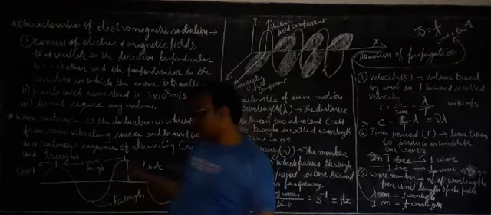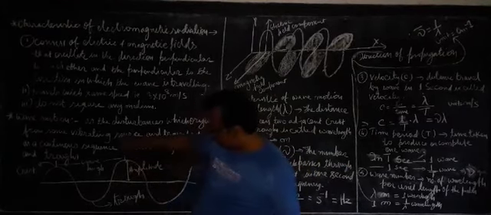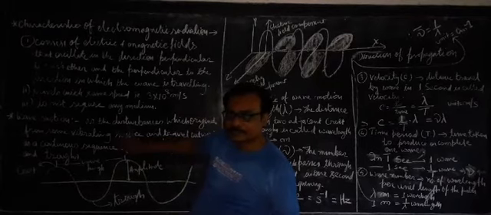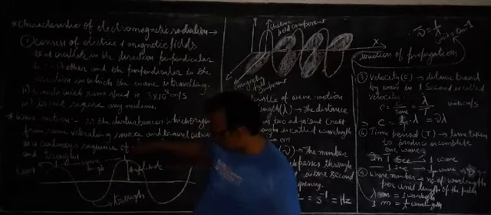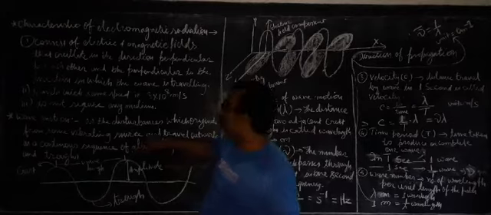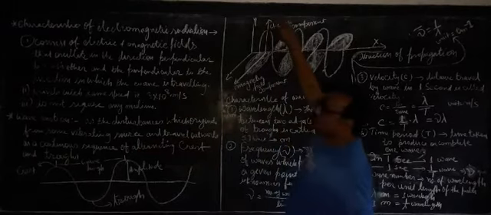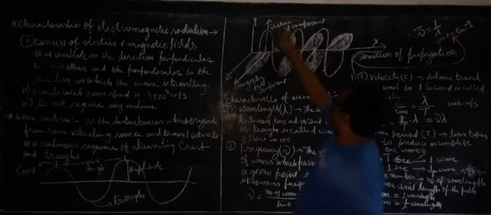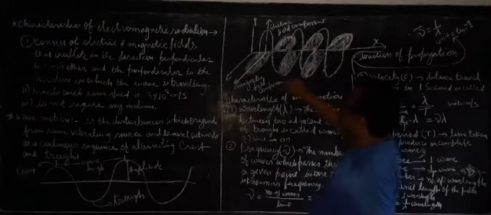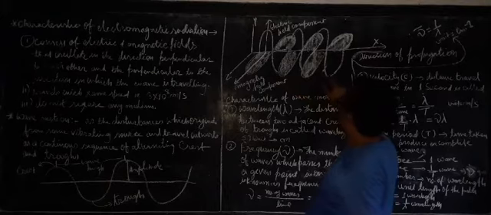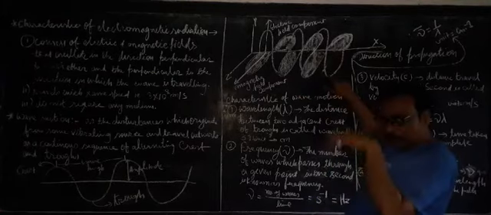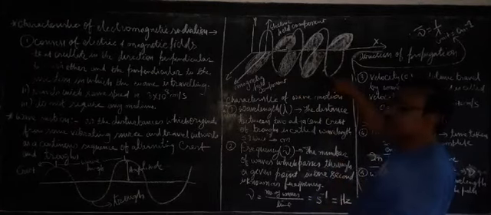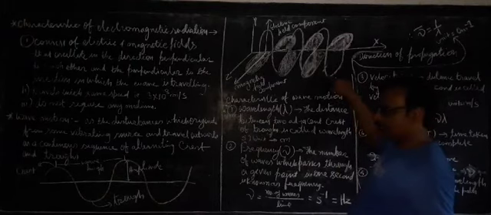Maximum displacement in upward direction, the maximum point of displacement, is known as crest, and this is the maximum displacement in downward direction, that is called trough.